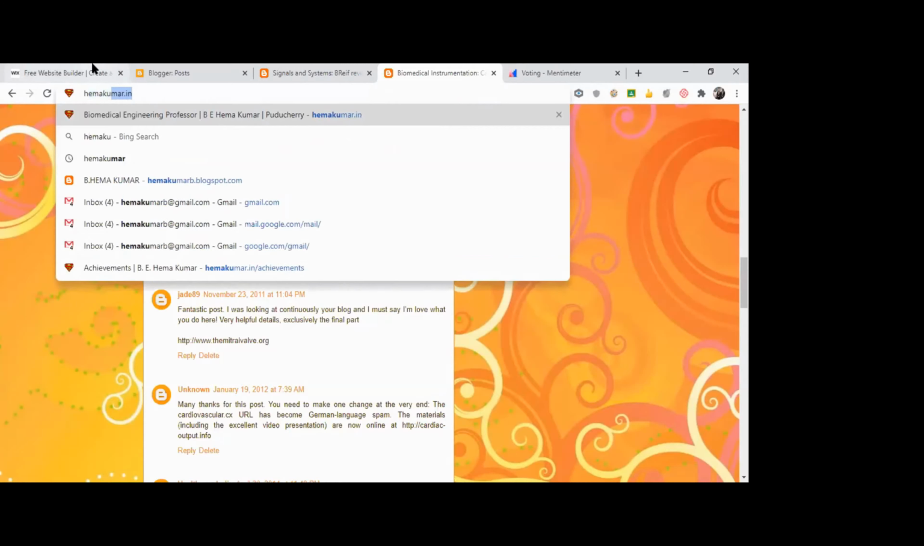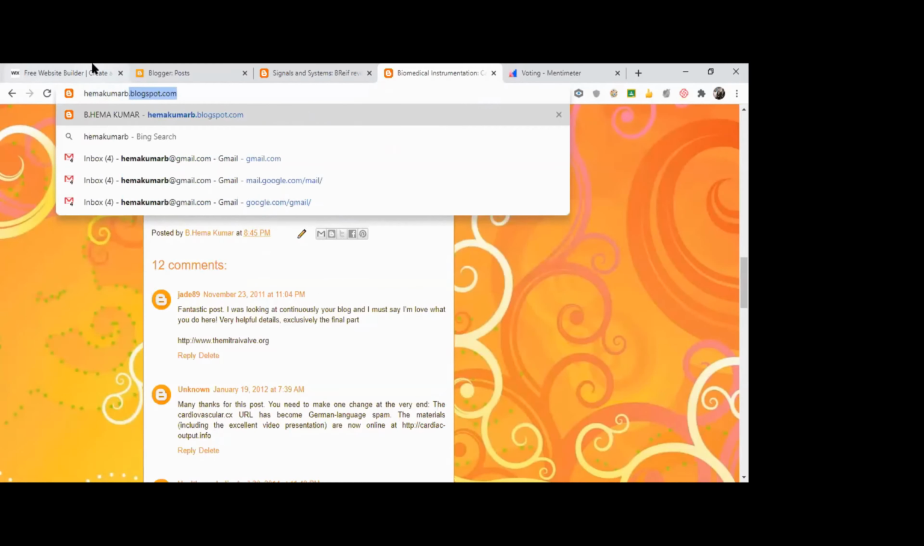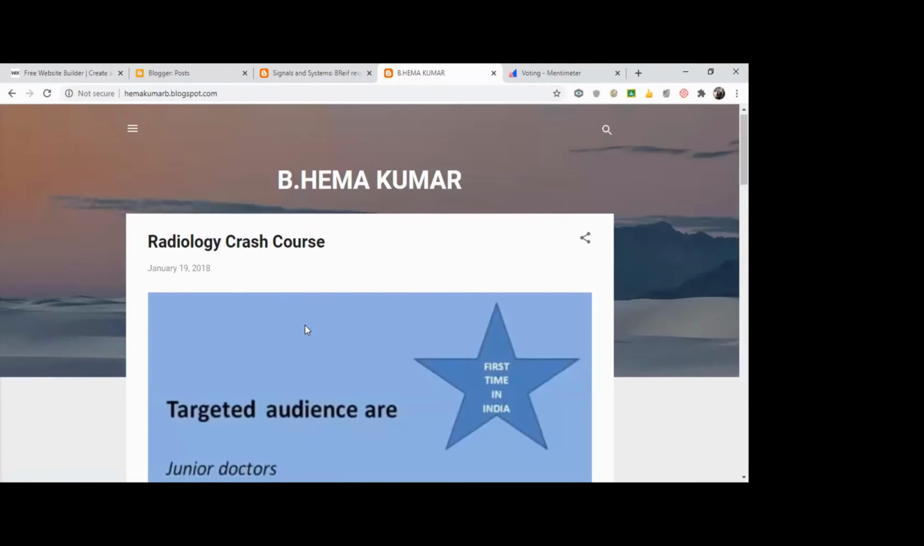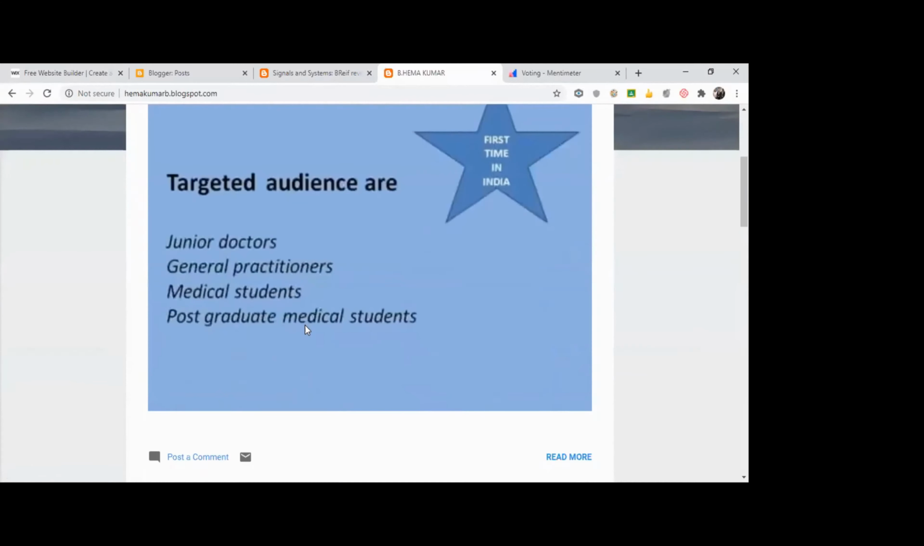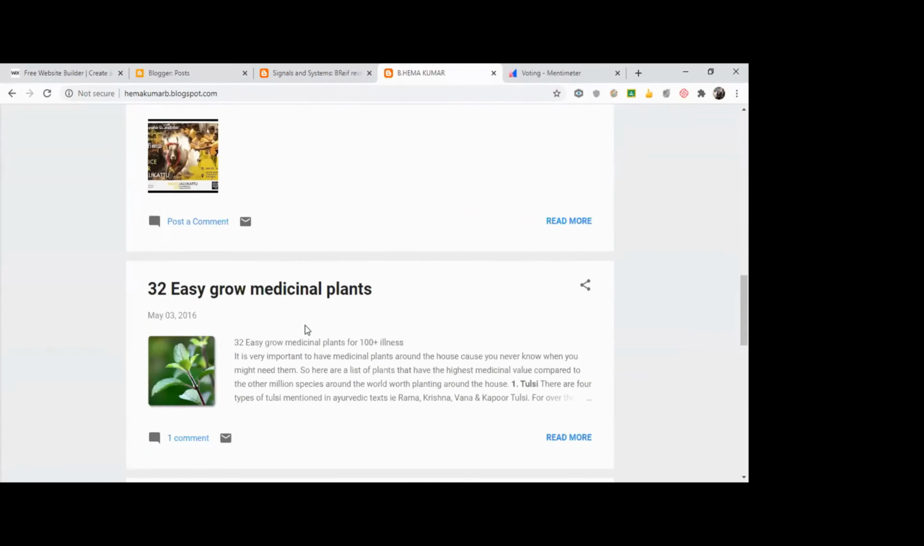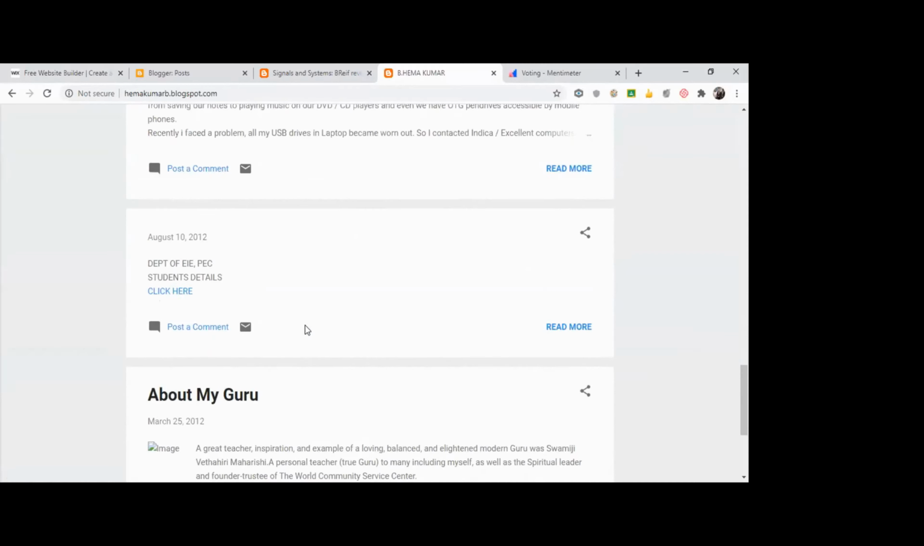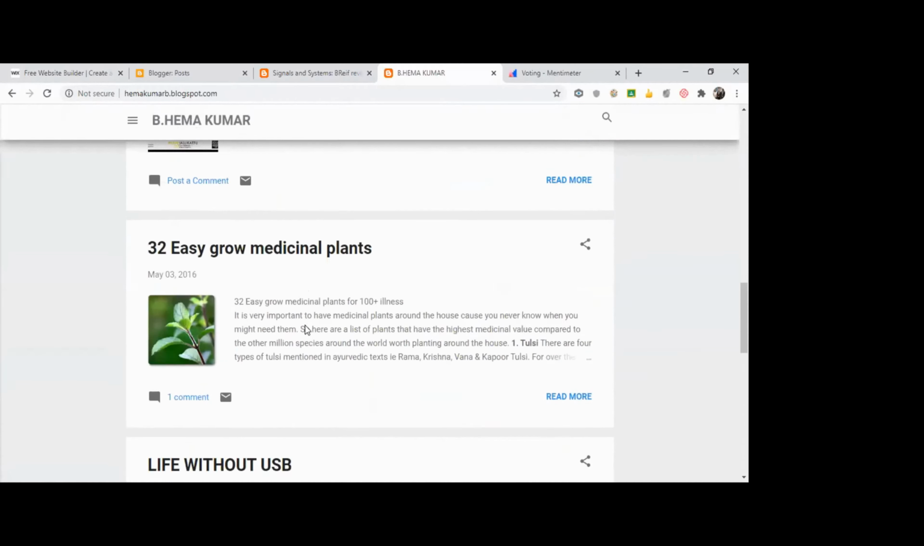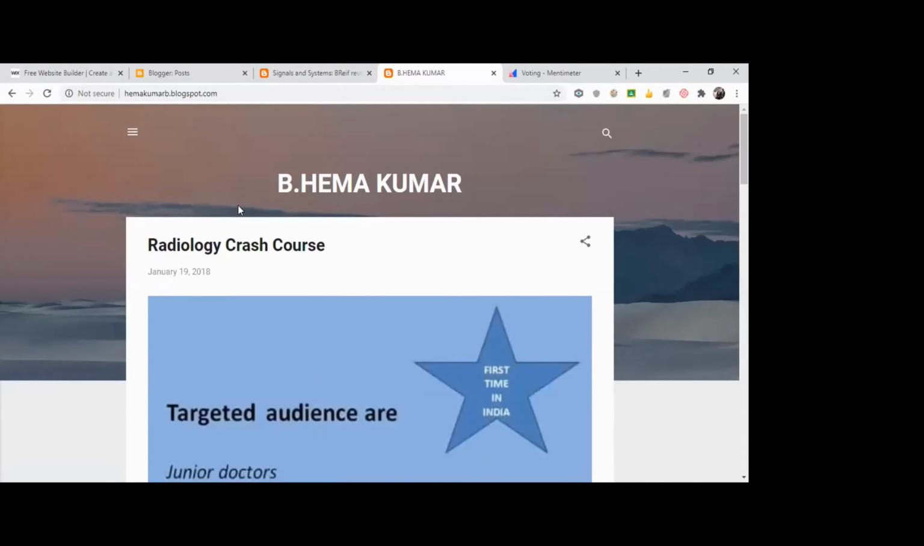For example, my personal blog will be Hemakumar b.blogspot.com. This is my personal blog. So I'll be giving this to my students, and they can just go. This is my general blog. So that's how you share it with your students. This is the name you have to give, the name you assigned when you were creating the blog.